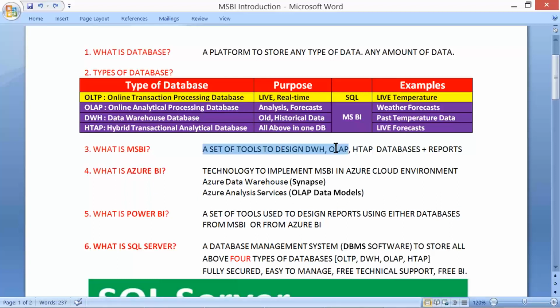So a set of tools for the purple color databases here, those three.